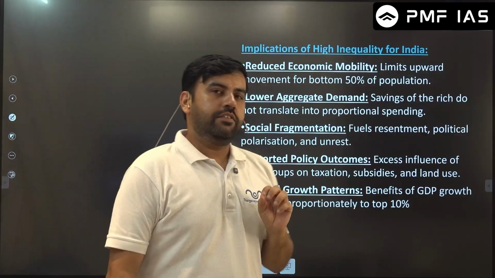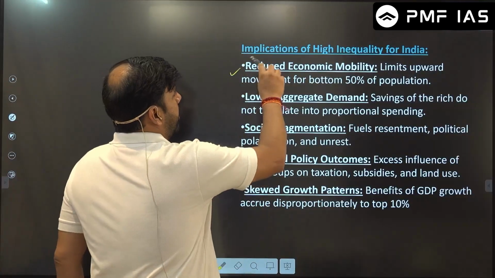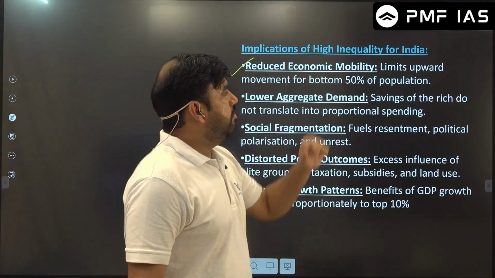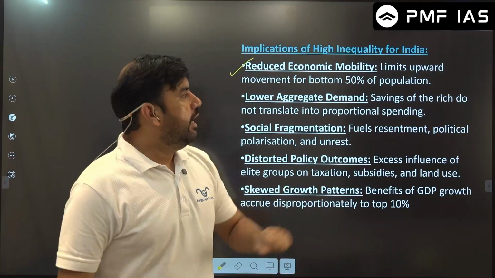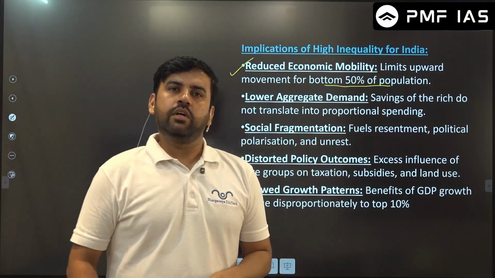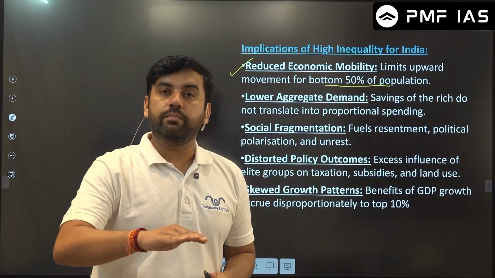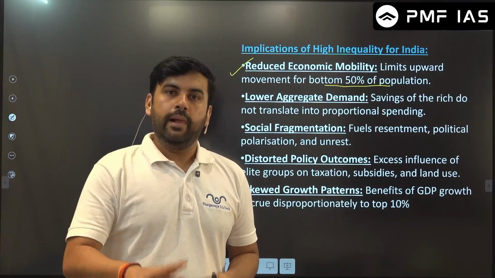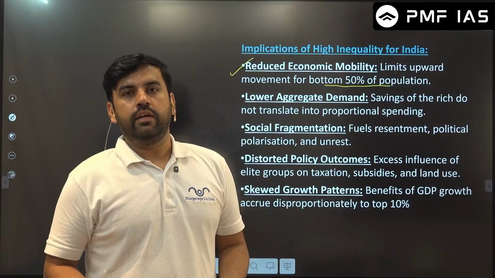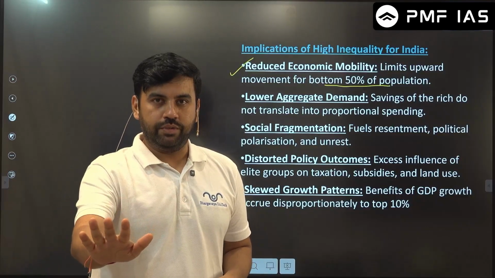Implications. If India has a very high inequality, what are the implications, guys? There are too many of them. Number 1, it reduces economic mobility, right? It limits upward movement of the bottom 50% population. Once poor, always poor. So the bottom 50% of India's population are largely poor only. They may have a mobile phone. A rickshaw wala having a mobile phone does not mean he's rich.